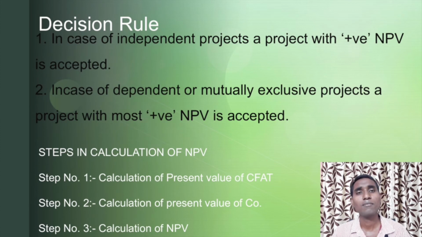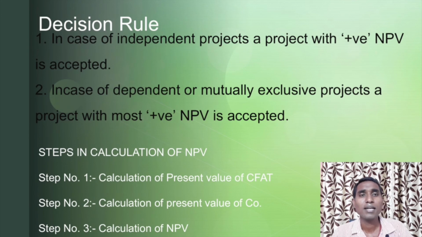As you know, we have two types of projects, independent and dependent projects. In case of an independent project, a project with positive NPV is accepted. If the resultant figure is positive, then the project is accepted. If the resultant amount is negative, then it is rejected. In case of dependent projects, that means when you are evaluating two or more projects, or mutually exclusive projects, the project with the most positive NPV is accepted. This is the decision rule for NPV.